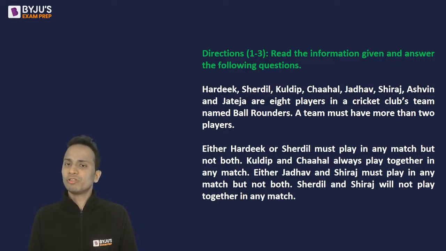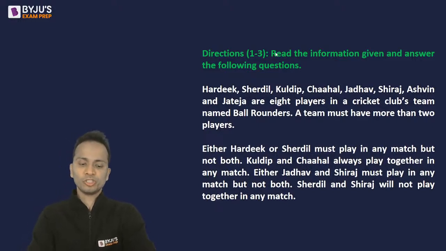Hardik, Sherdil, Kuldeep, Chahal, Jadhav, Shiraj, Ashwin, and Jadeja are 8 players in a cricket club's team named Ball Rounders. Now, a team must have more than 2 players with the given conditions that are there. So read all these conditions. You may note down whatever you want to, and then I will be taking you to the questions after this.